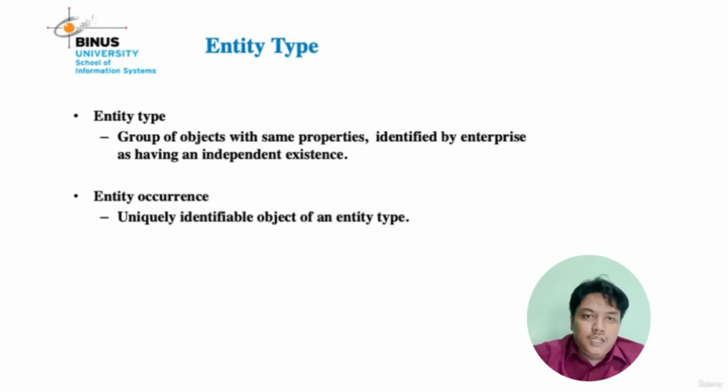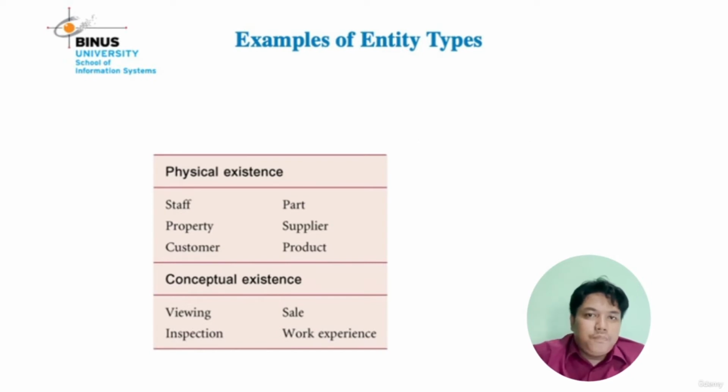An entity occurrence is a uniquely identifiable object of an entity type. There are two types of entity: physical and conceptual. Physical entities are like staff, property, customer, part, supplier, product, and so on. Conceptual entities are like view, inspection, sale, work experience, level of game, and so on.